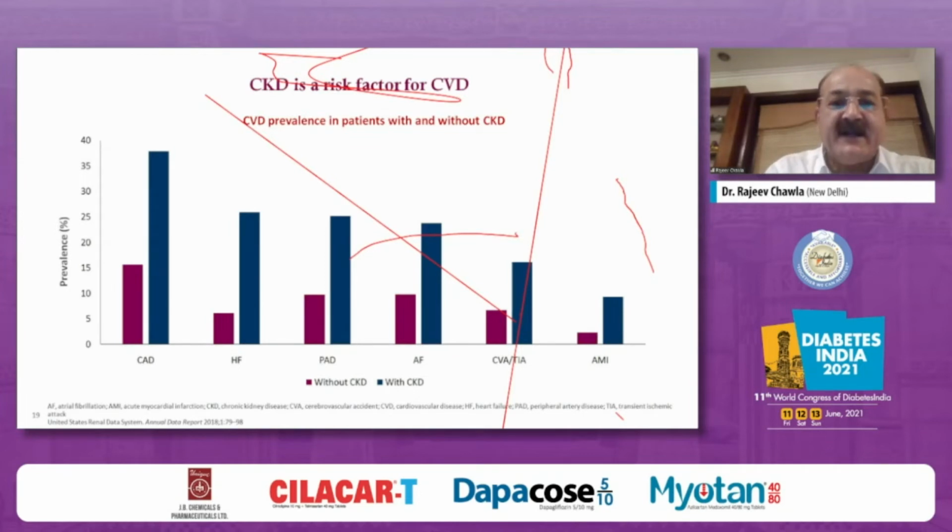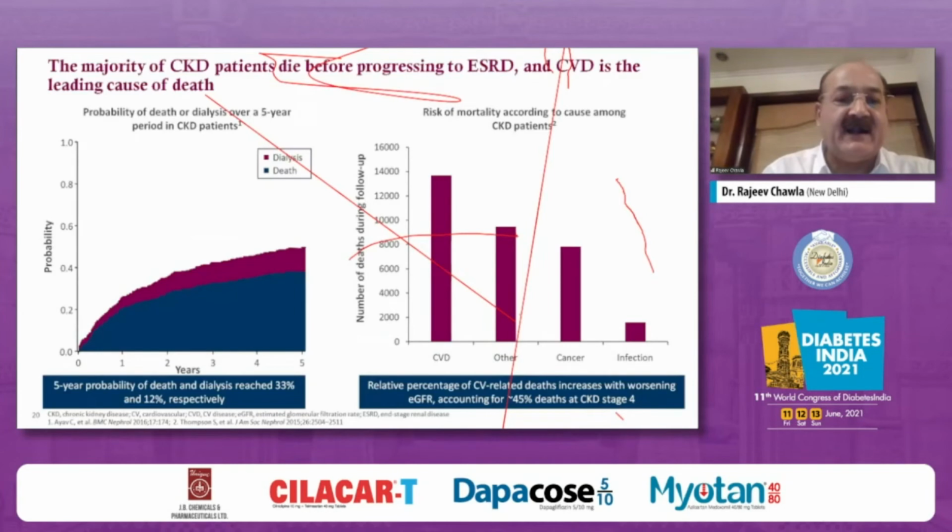And it is CKD which is the most important risk factor for CVD, because if you see the study which looked at CVD prevalence in patients with and without CKD, whether you are talking of CAD, heart failure risk, PAD risk, atrial fibrillation, CVA or stroke, or acute MI, the moment you have CKD, it becomes the dominant predictor of overall CVD and outcomes.